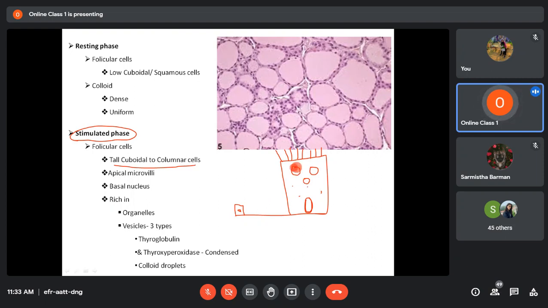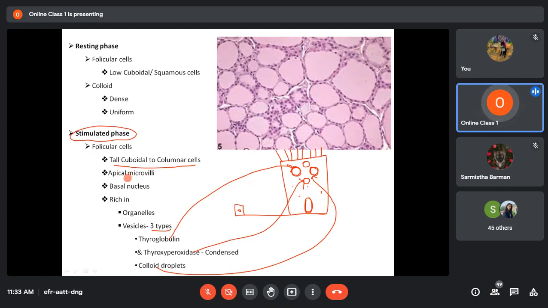Vesicle means sac-like structures that will be there in the cytoplasm. These vesicles, according to their content, may be of 3 types. Some of these vesicles will contain thyroglobulin, some will contain the enzyme thyroid peroxidase, and some of these vesicles will contain colloid. Am I clear till here?